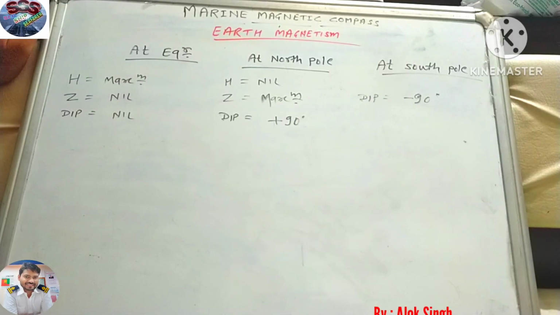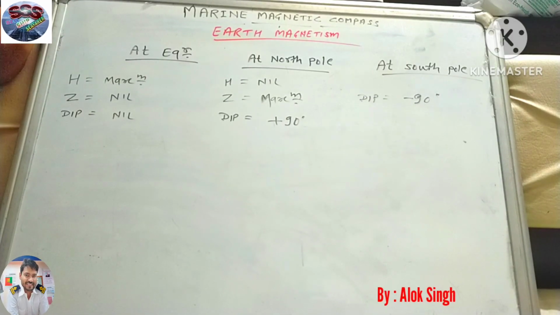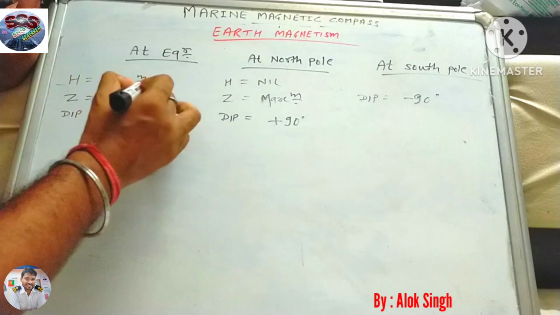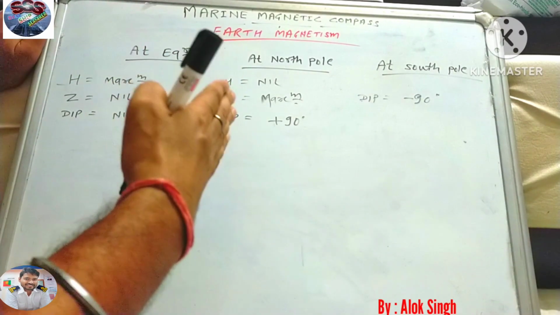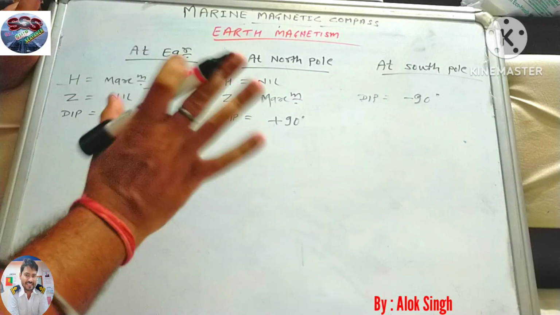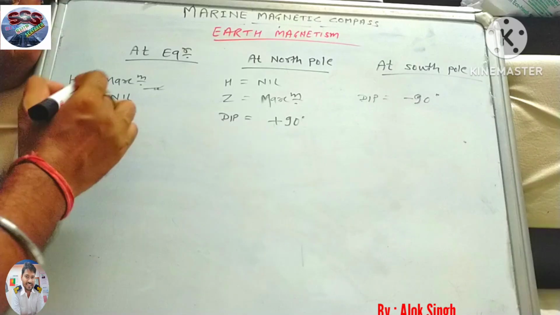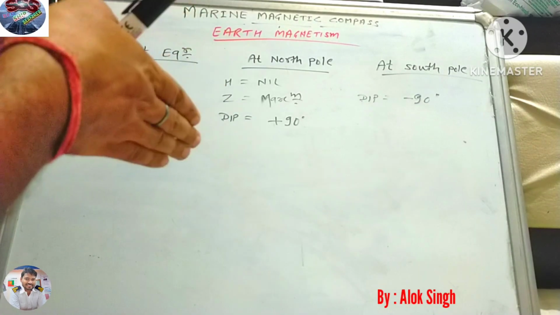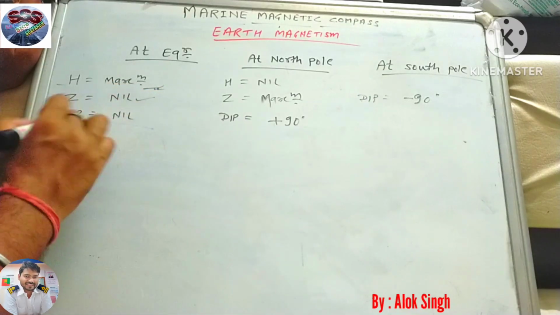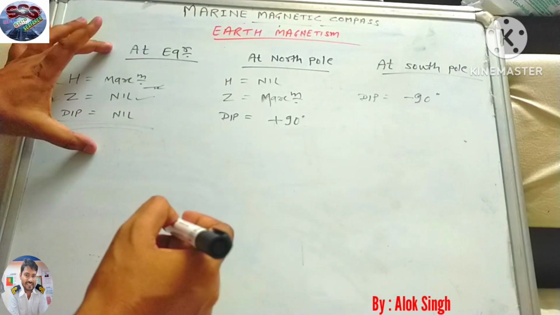So how does it behave when we go to the equator? I've already discussed in the previous figure, H is maximum at the equator because it is aligned with the magnetic line of force. So it is maximum here, and there is no Z. Z is nil at the equator because the needle is neither going towards the center nor away from the center of the earth. So it is 0, and therefore dip is also 0 at the equator.